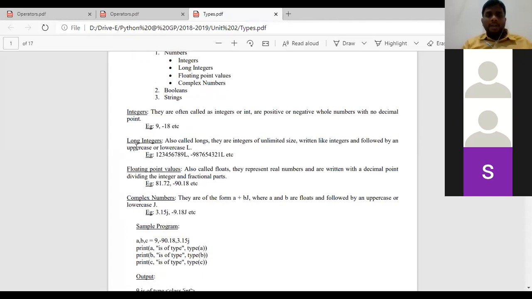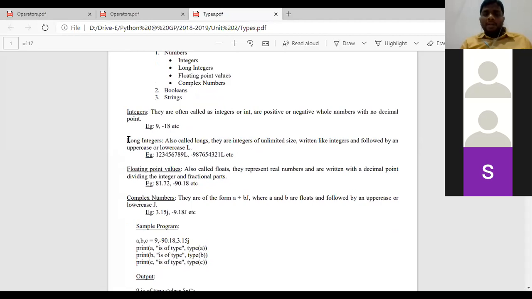Long integers are optional in Python. Suppose we want to give an integer value like 1, 2, 3, 4, 5, 6, 7, 8, 9, 10, 11, 12, 13, 14, etc. It automatically takes the total value as an integer.